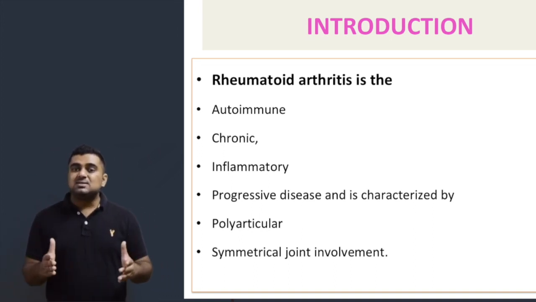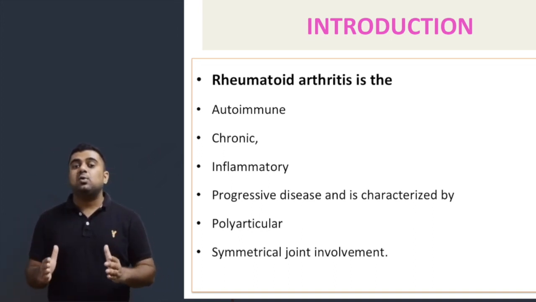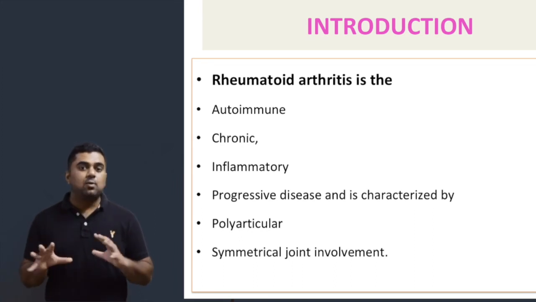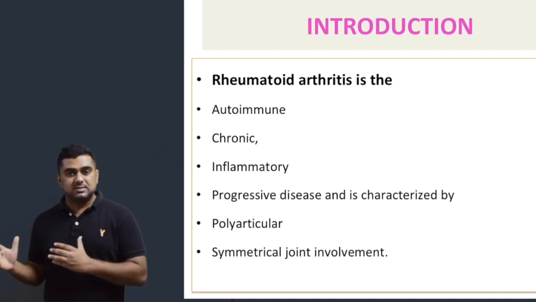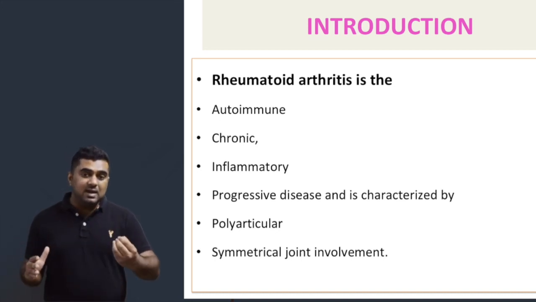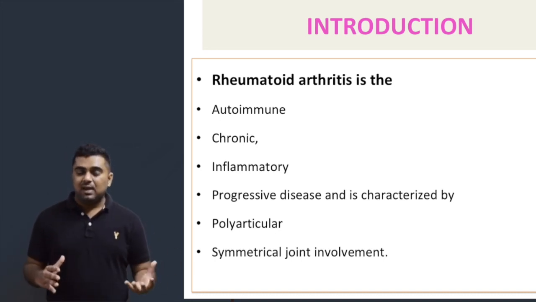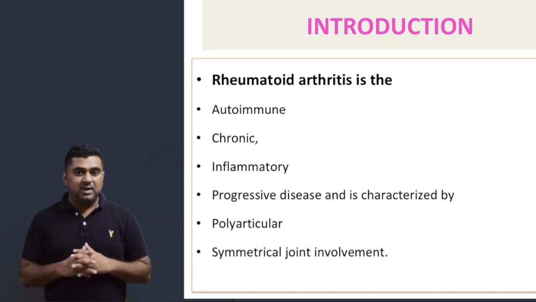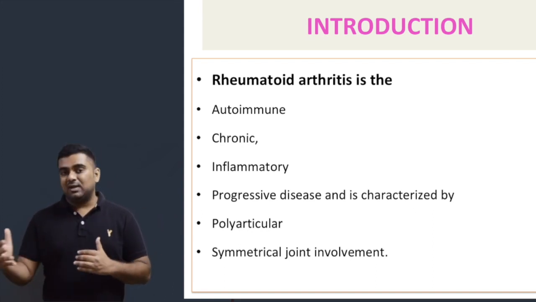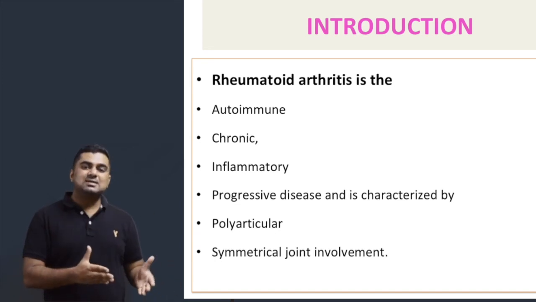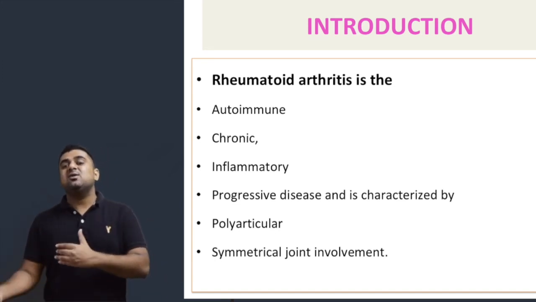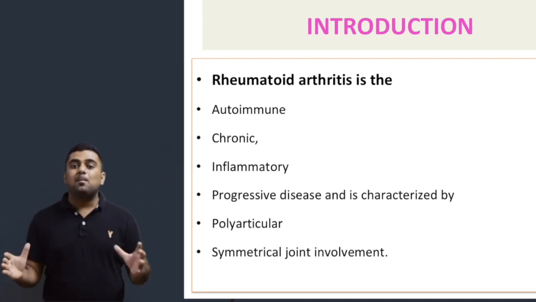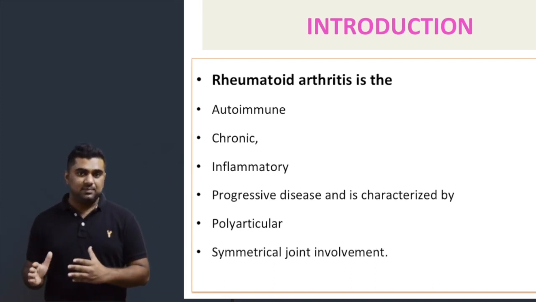Now, rheumatoid arthritis is also a chronic disease. What does chronic mean? Chronic means it's a long term disease, right? Chronic diseases develop over a period of time and then remain for a lifetime. We cannot cure chronic diseases. We can give medication, we can slow down the progression, we can prevent the worsening of the disease, but we cannot completely cure chronic diseases.